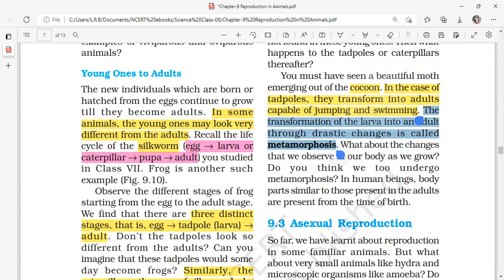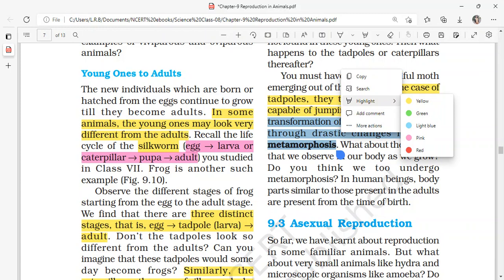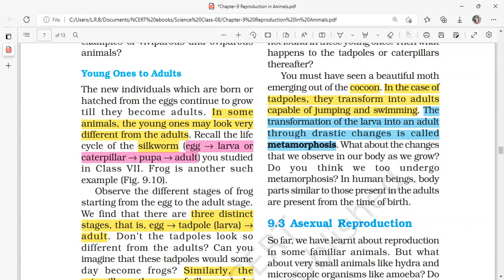Metamorphosis is the change or transformation of a larva into an adult through drastic changes. What about the changes that we observe in our body as we grow? No, we don't undergo metamorphosis, because when you are a child, you have two hands, two legs, two eyes, a nose, hair, two ears, and a mouth, and your body is exactly the same shape, isn't it? But the size of the body has increased as you have grown up.